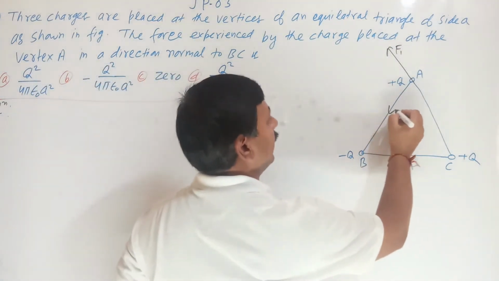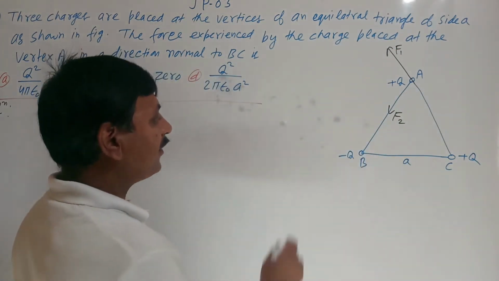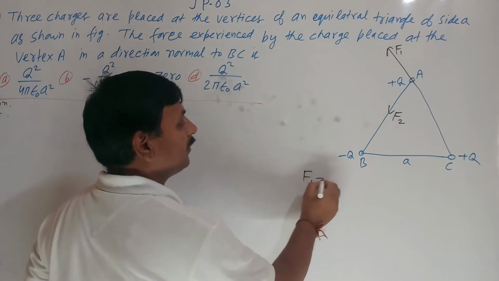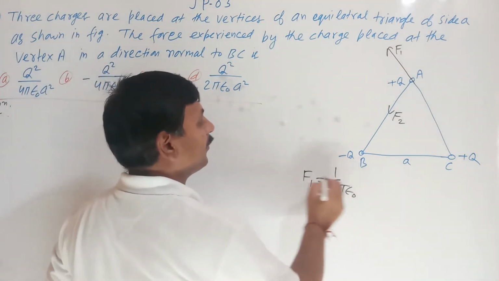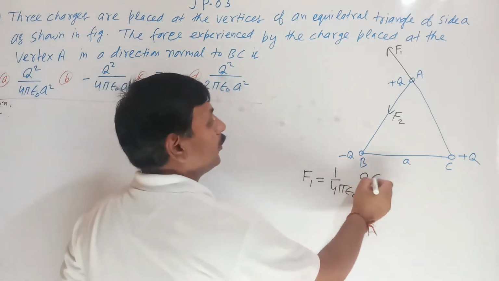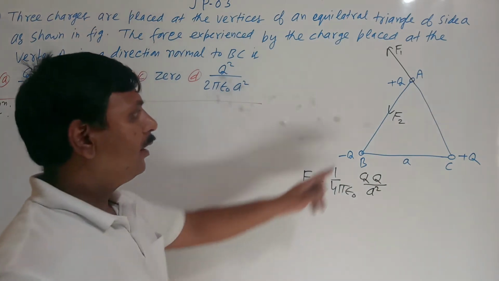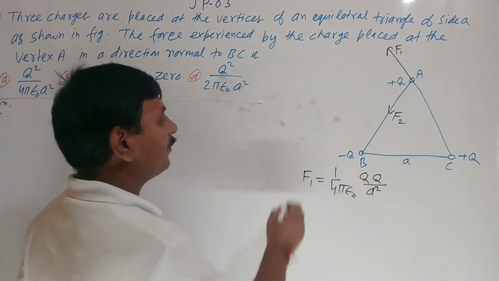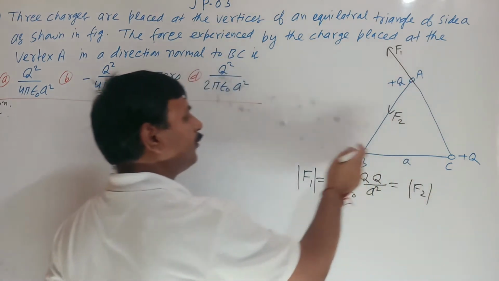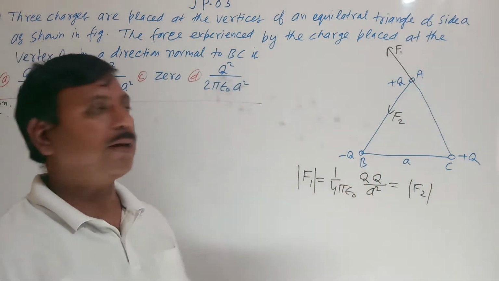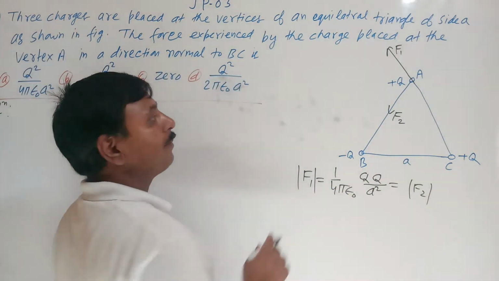So there is an attraction force, and we look at the direction of the force. If you see the magnitude of these forces, F1 is equal to 1 upon 4 pi epsilon naught Q upon side A square. Also you can see the magnitude of the other force, F2, is also 1 upon 4 pi epsilon naught Q upon A square. So F1 and F2 both have the same magnitude.